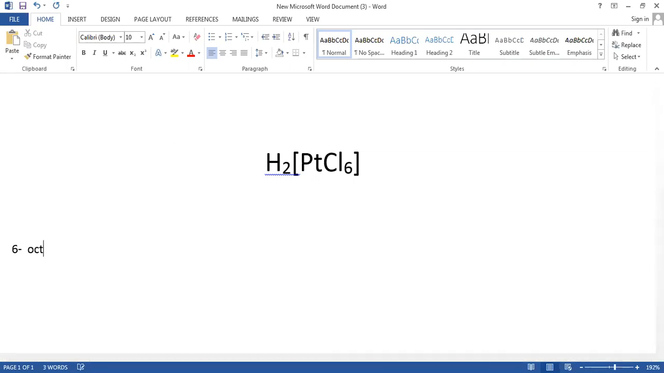When the coordination number is 6, it is always octahedral. When the coordination number is 5, it may be trigonal bipyramidal, or